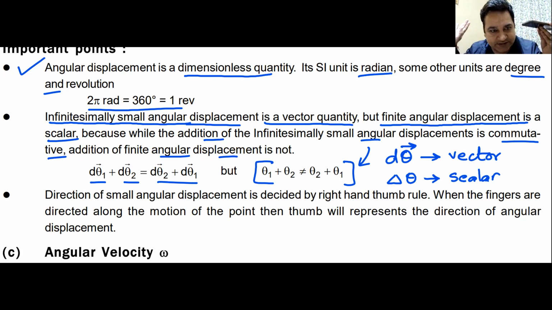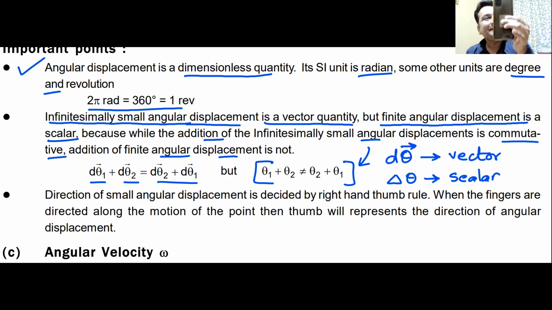You all understand this? Now I do the same thing in a commutative manner. So I will first flip it on this axis. See, here I had done it like this. First I flipped it like this. Then I flipped it like this. What I'm going to do now is first I'm going to flip it like this, then I'm going to flip it like this. Now see how it happens.